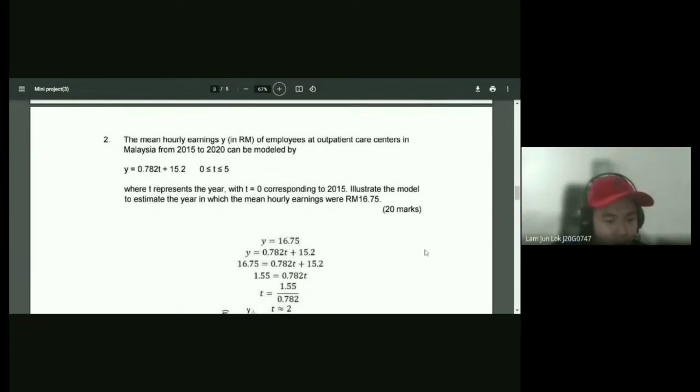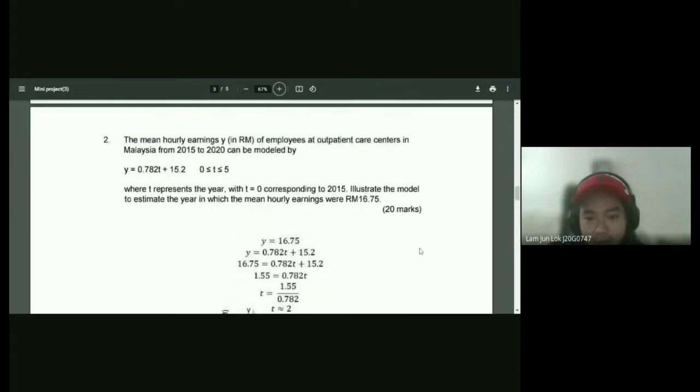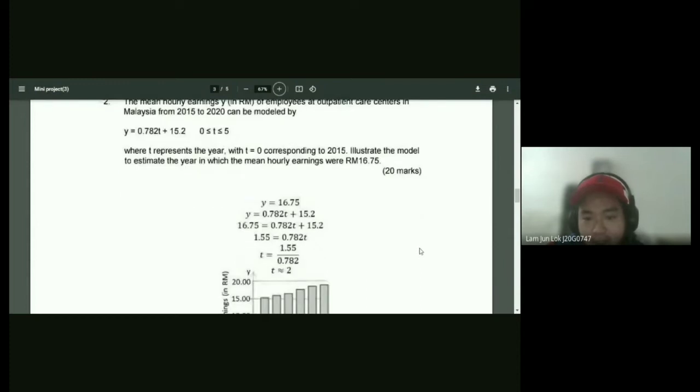Okay, so I was the one tasked to do question number 2. Question number 2 states that the mean hourly earnings Y in RM of employees at outpatient care centers in Malaysia from 2015 to 2020 can be modeled by Y equals 0.782T plus 15.2, where 0 is less than or equal to T, and T is less than or equal to 5, where T represents the year with T equals 0 corresponding to 2015.